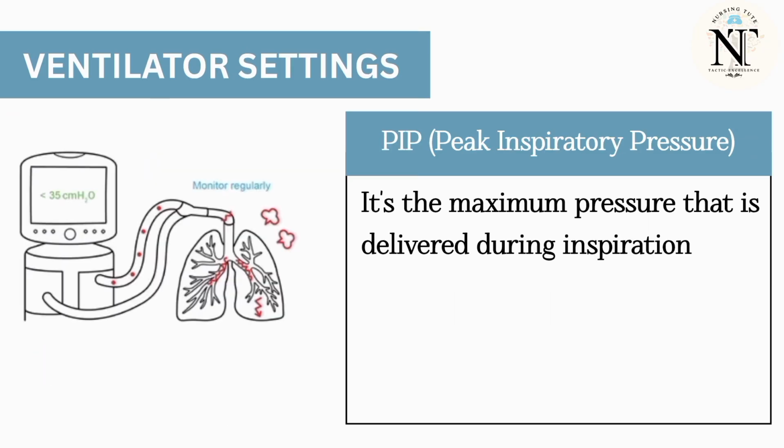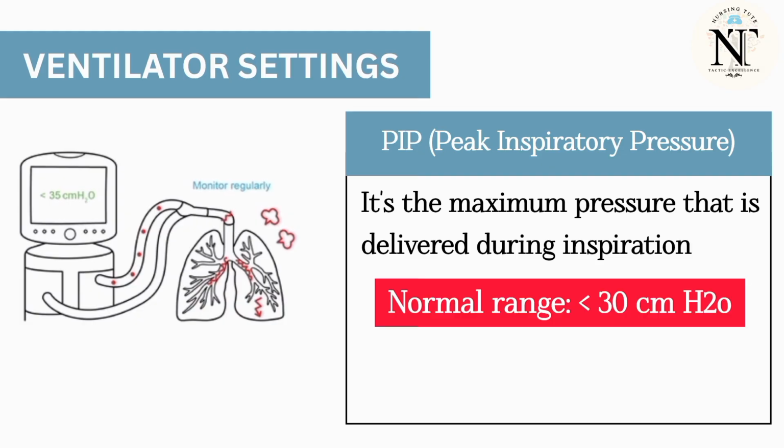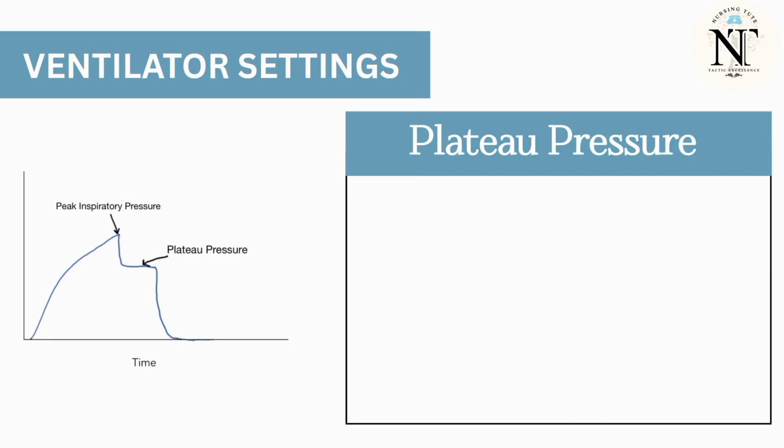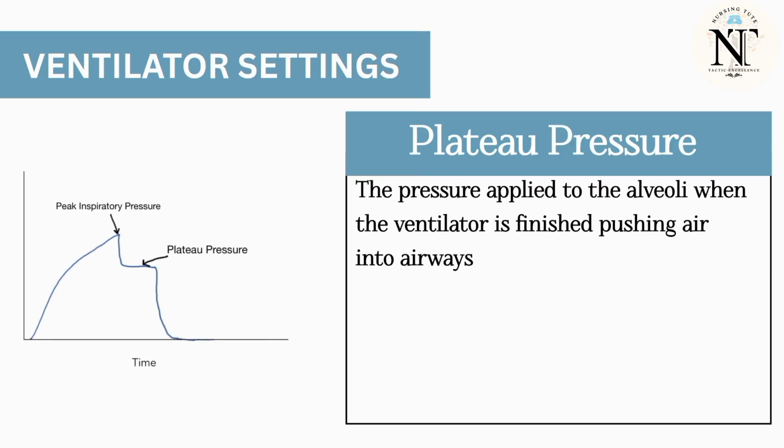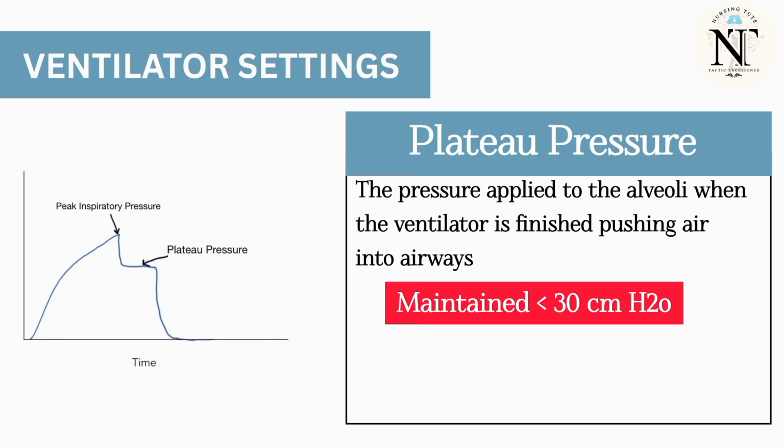It is the maximum pressure that is delivered during inspiration. It should be below 30 cm H2O in order to prevent barotrauma. Then plateau pressure. The pressure applied to the alveoli when the ventilator has finished pushing air into the alveoli and the flow has stopped. Usually the plateau pressure is maintained at less than 30 cm H2O in order to prevent barotrauma.